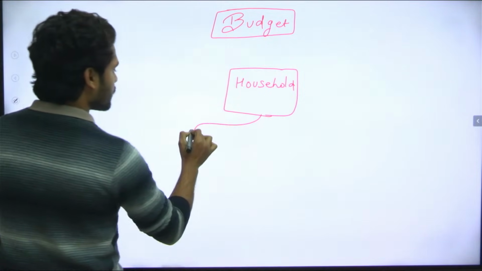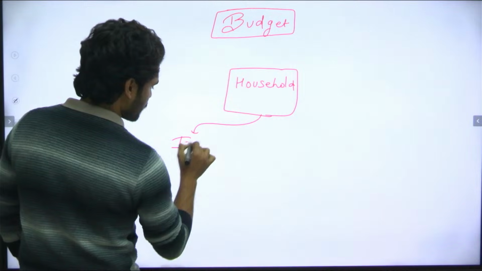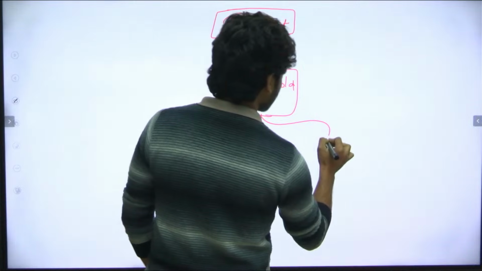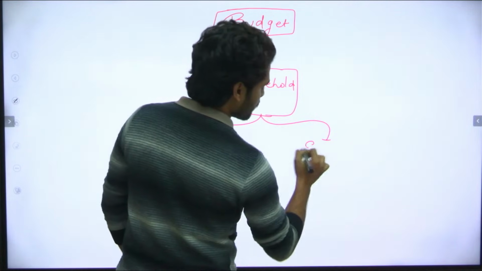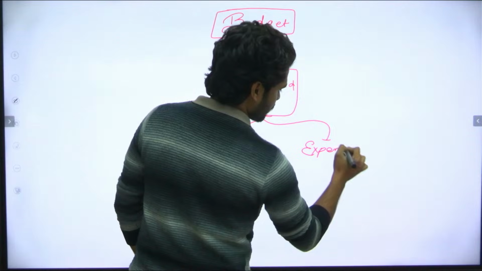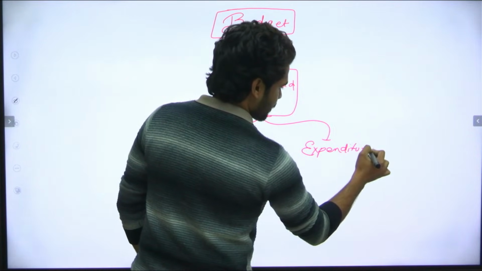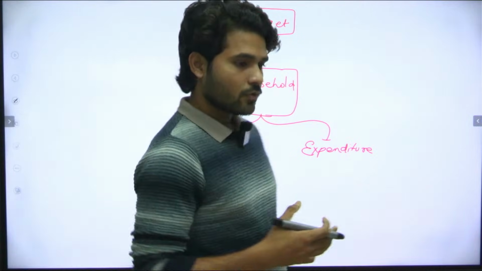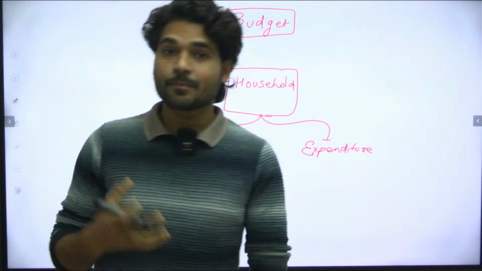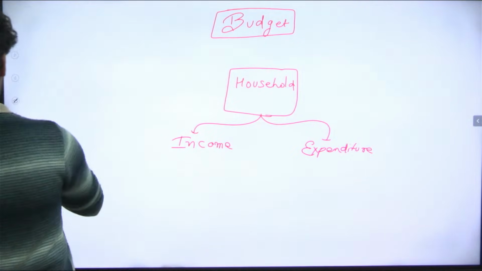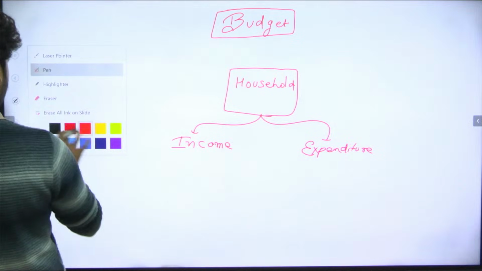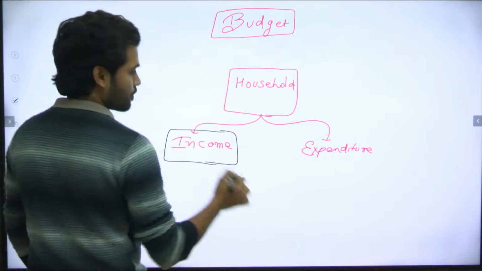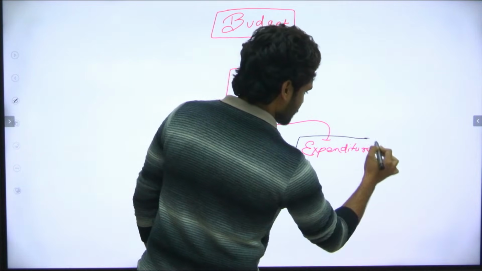So in your household, you consider first your income and you consider your expenditure. Okay, so what is income and what is expenditure? Wait, let me change the color of ink. So first is income and second is expenditure.